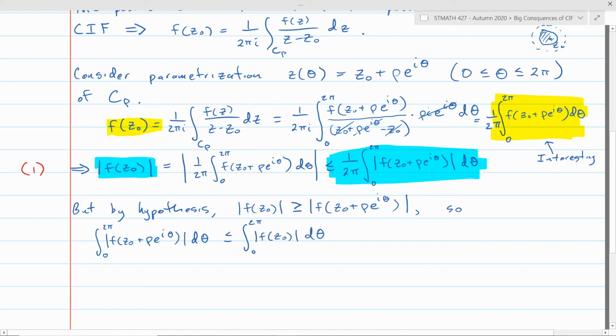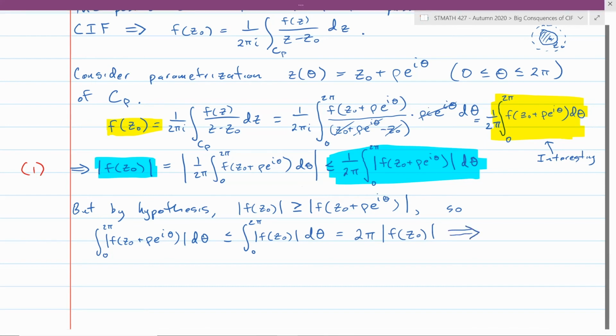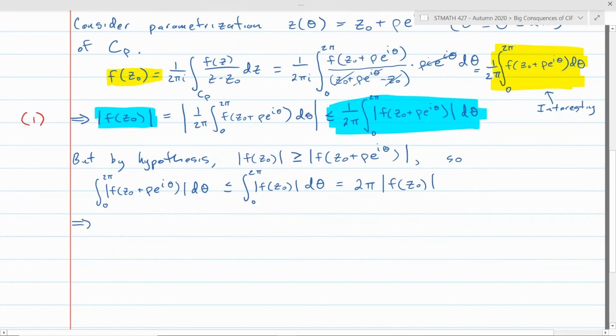But the one on the right has a constant integrand, so that integral just evaluates to the length of the interval, 2 pi, times the number inside there, the modulus of f of z naught. And so that tells you this inequality, maybe I should do it on the next line here. This tells me that the modulus of f of z naught is bigger than or equal to 1 over 2 pi times that integral. I'm just taking the previous inequality and dividing through by 2 pi. And so I get this.